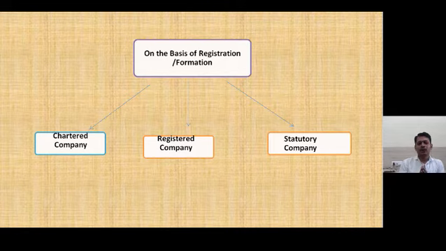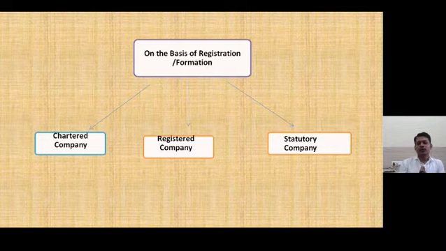Second type of the companies are registered company. So registered companies means the company which is registered as per the Companies Act 2013 or any other previous act, means as per the Companies Act 1956, are known as a registered company.